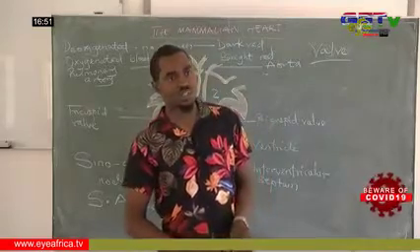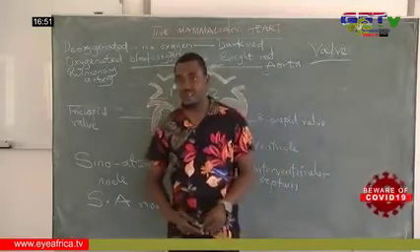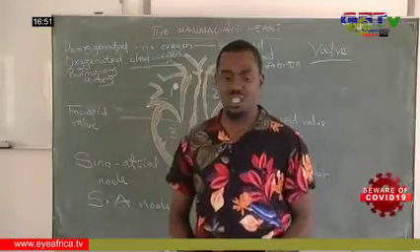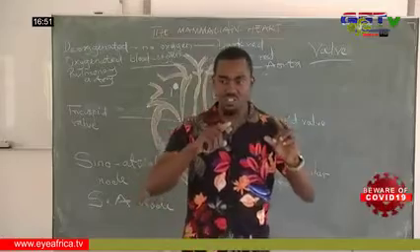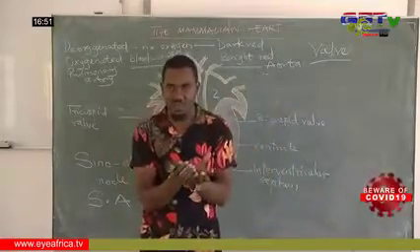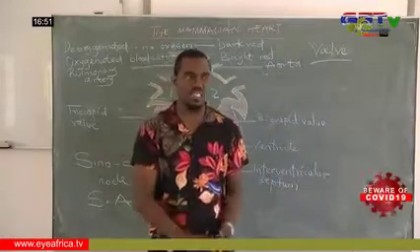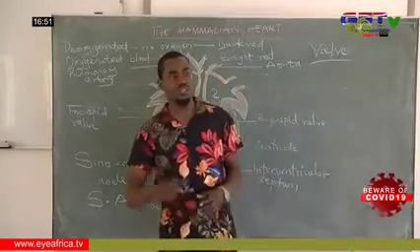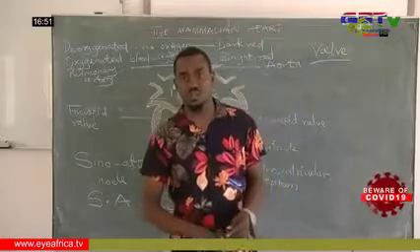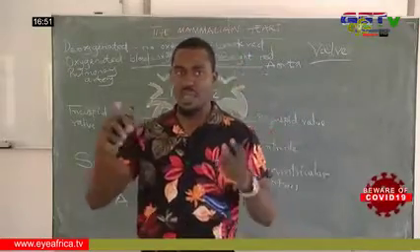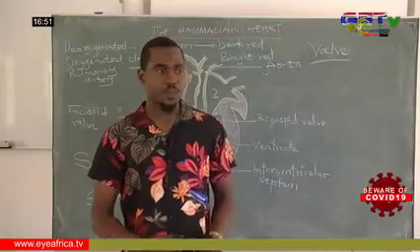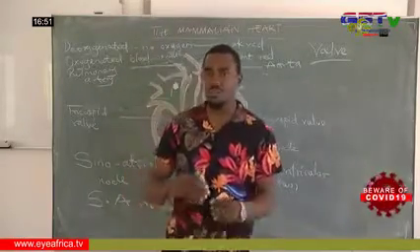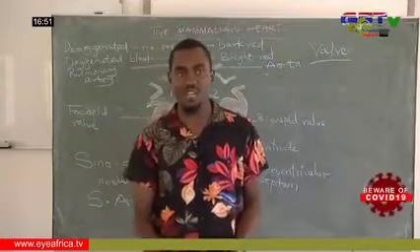Please take note, it's not systematic, it is systemic circulation. So for the pulmonary circulation, it's a circulation involving the structure of the heart and the lungs. We can define it as the circulation which involves the flow of blood from the heart to the lungs and back to the heart.